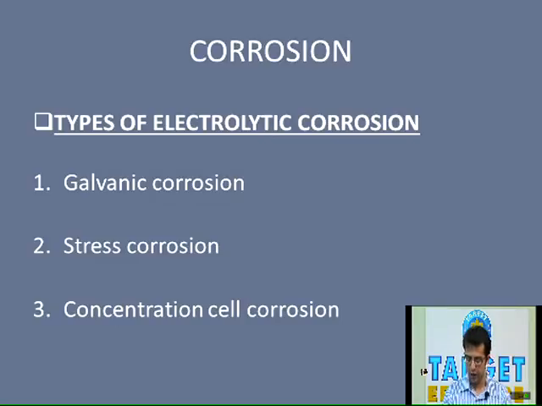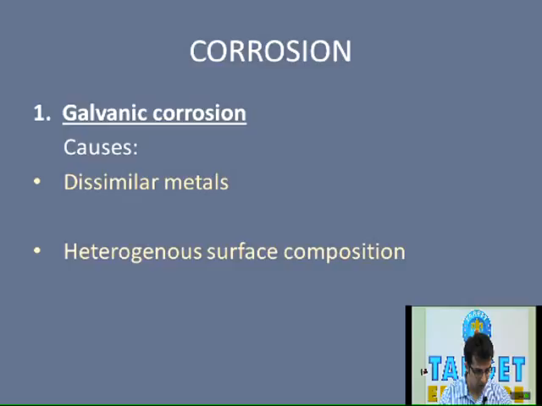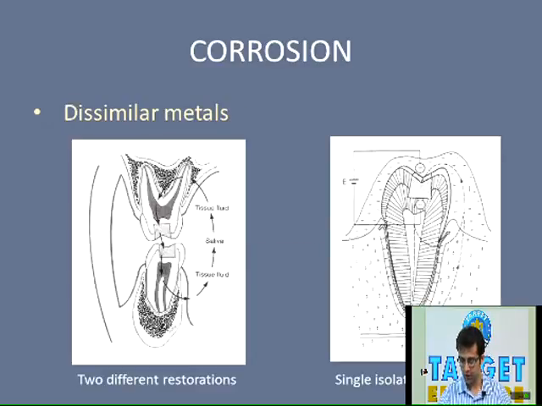Now proceeding with the further topics, which are very important. I hope you are clear with the concept of what forms anode and cathode, because they will be applied in various MCQs and conceptual questions on this topic. That's why this has been included in our discussion. Now, what are the types of electrolytic corrosion, or wet corrosion, which commonly occur in dental restorations? As you can see, the names are galvanic corrosion, stress corrosion and concentration cell corrosion. I will be discussing each in brief.